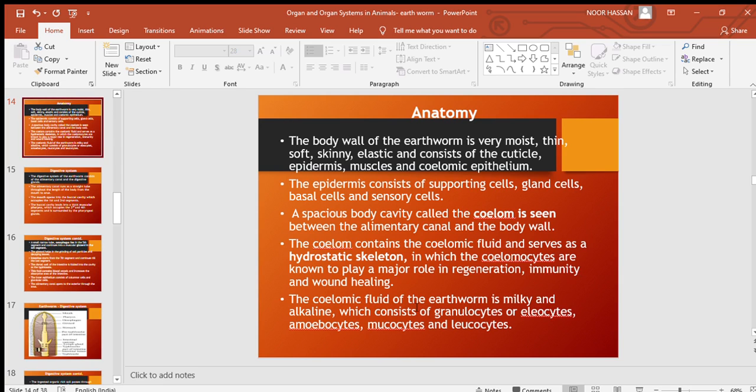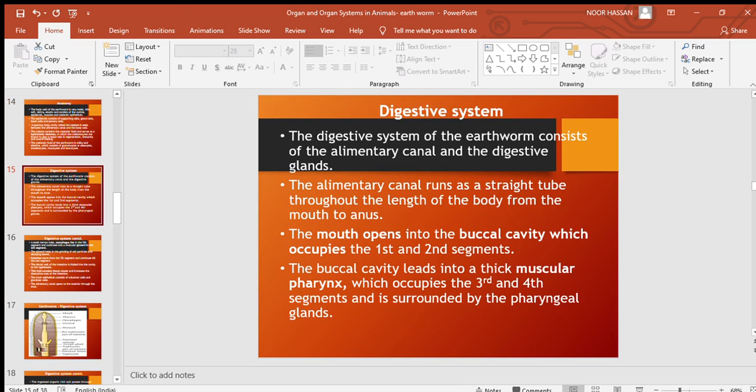The coelomic fluid of the earthworm is milky and alkaline, and it consists of granulocytes or eleocytes, amoebocytes, mucocytes, and leukocytes. We will discuss now about the digestive system of earthworms.